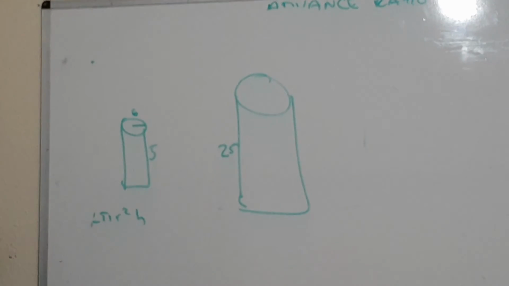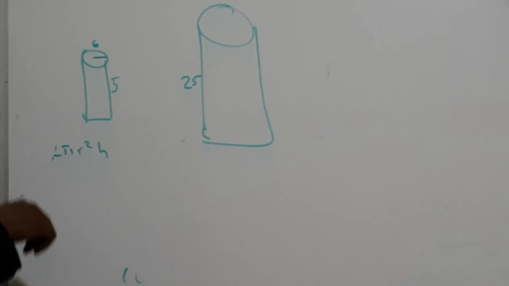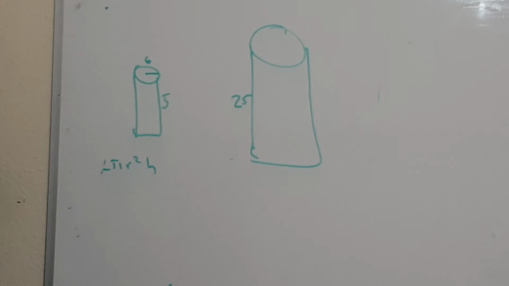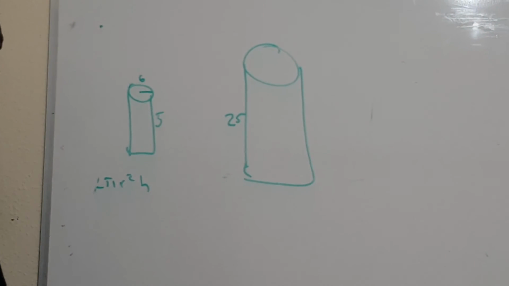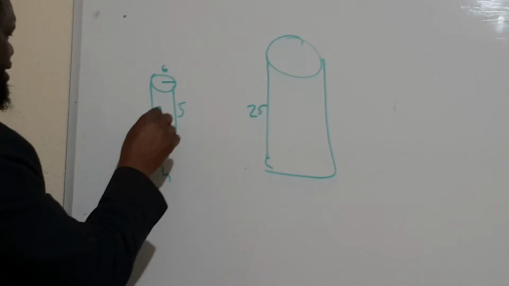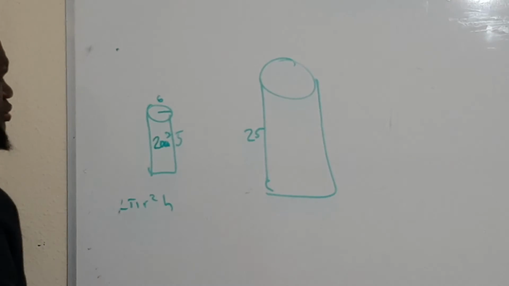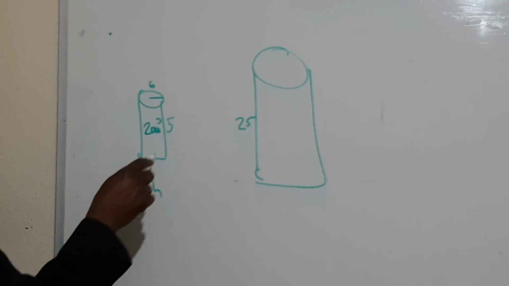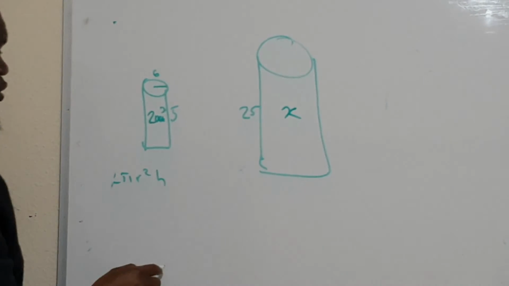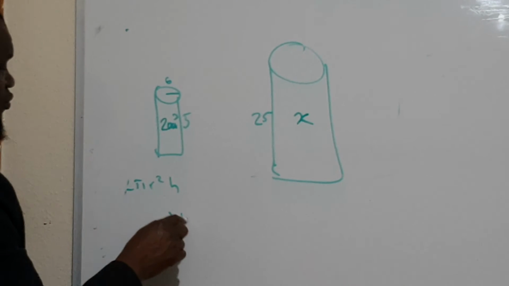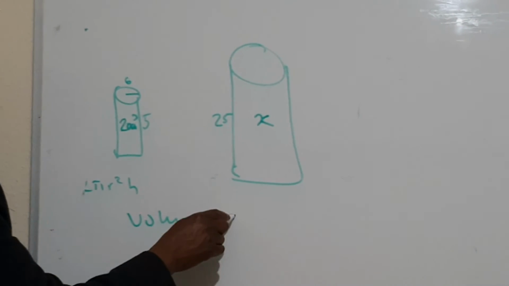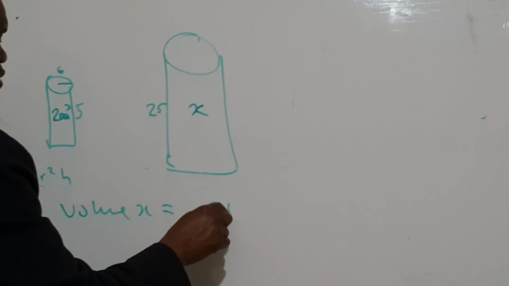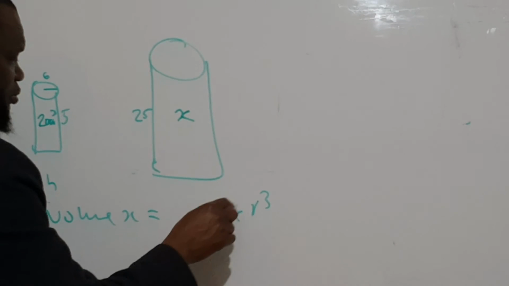So what I want to demonstrate is, when volume, 3-dimensional, is concerned, if you know the area, let's say this is 20 centimeters cubed, because volume is in cubes. So the volume of x is equal to the volume of the small one times the scale factor cubed.